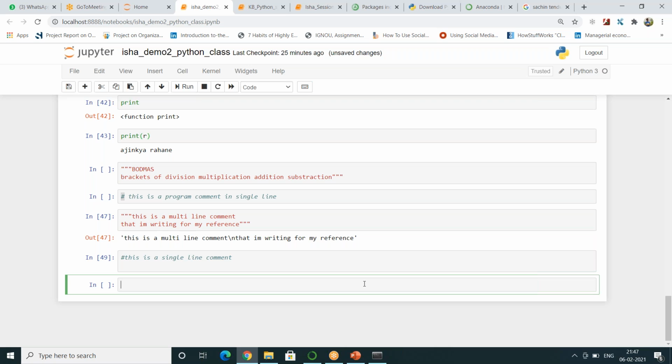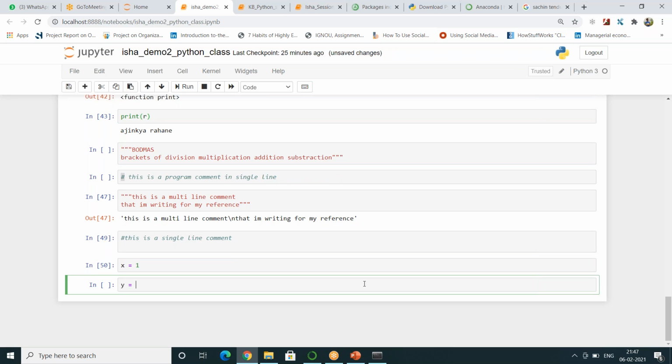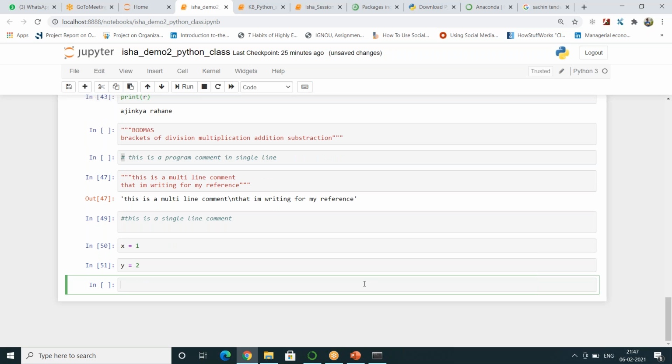Okay, so variable definition. I showed you something like I wrote x is equal to 1, y is equal to 2, and Python reads it by default. Is there any restriction for using the variable name? Yes, obviously we cannot use some predefined keywords.